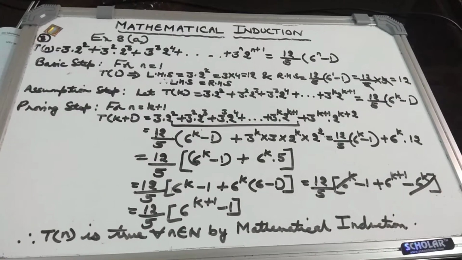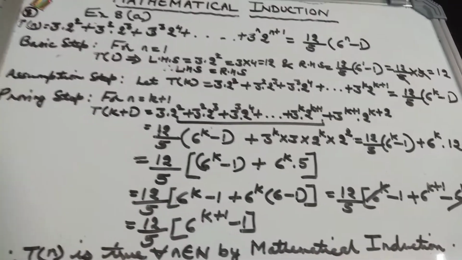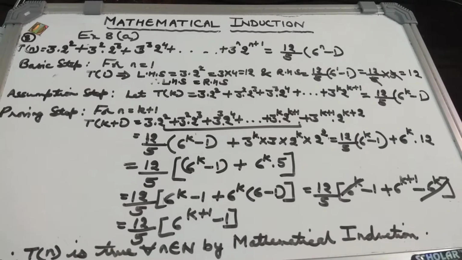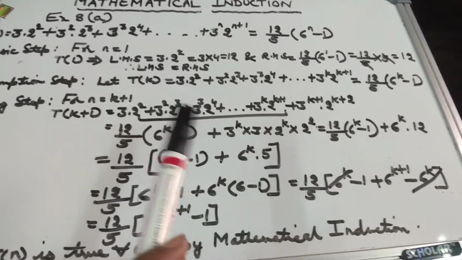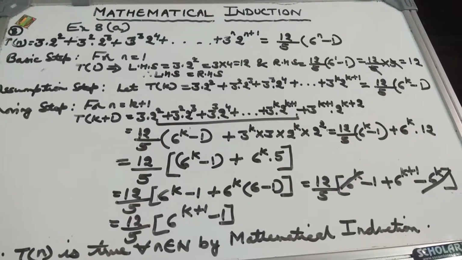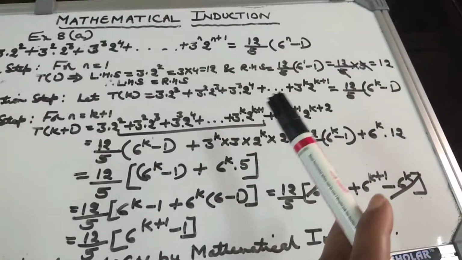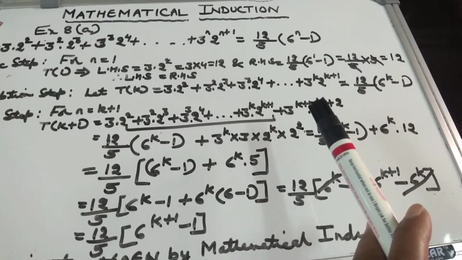Now in the assumption step, obviously you are going to assume that let tk be true. Now what is the tk statement? 3 into 2 square plus 3 square into 2 cube plus 3 cube into 2 to the power 4 plus dot dot, replace n by k.